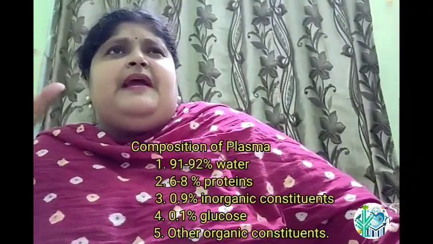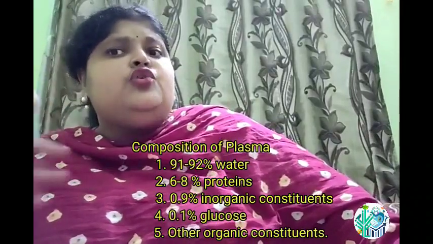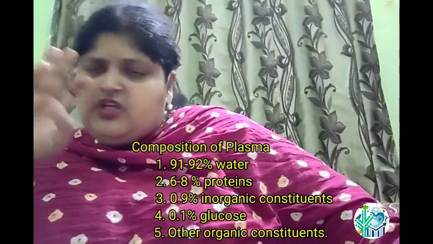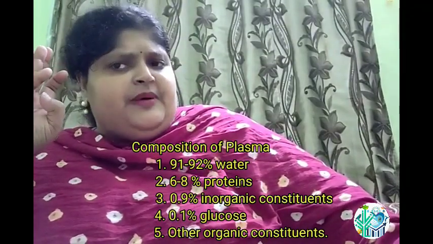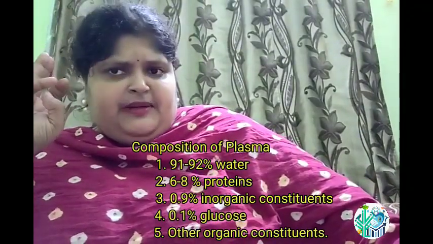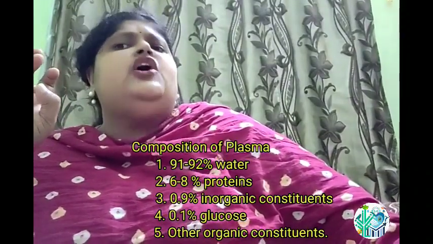What is plasma made up of? I am telling about the composition of plasma now. 91 to 92% of plasma is water. 6 to 8% is proteins. 0.9% inorganic constituents.